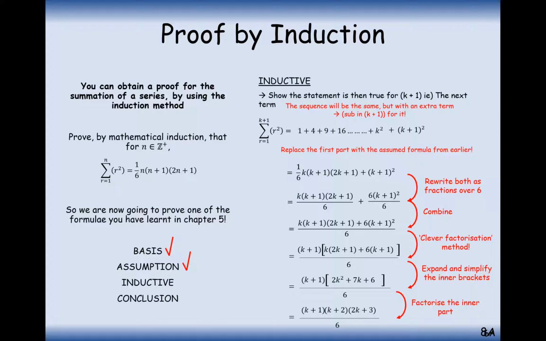Now, is that what we were expecting? Well, if we substitute k plus 1 in here, then that will give us k plus 1. If we substitute k plus 1 in here, we get k plus 2, and if we put in k plus 1 in here, we're going to get 2k plus 2 plus the extra 1, so we get 2k plus 3, which is exactly what we were looking for. Great.